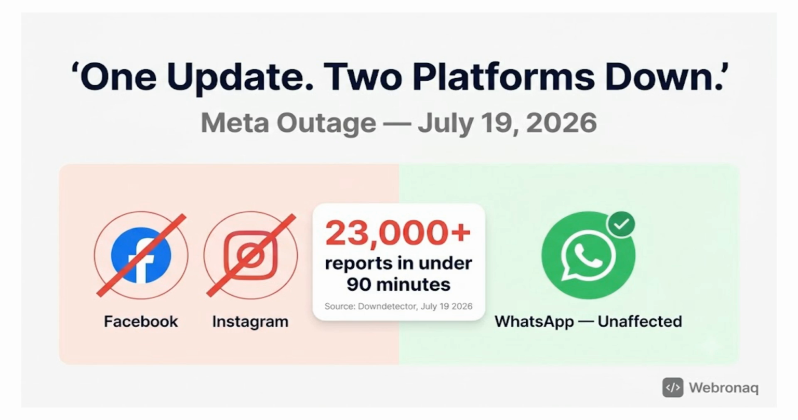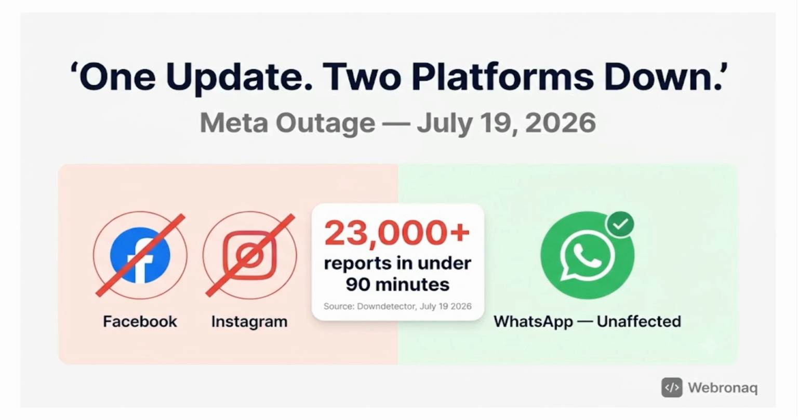NetBlocks confirmed it was not a country-level internet disruption. And here is the detail that matters most for engineers. WhatsApp, owned by the same company, was largely unaffected. That contrast is the whole lesson. Today in this video, we are going to unpack exactly why that happened and how you can build systems that survive the same kind of hit.